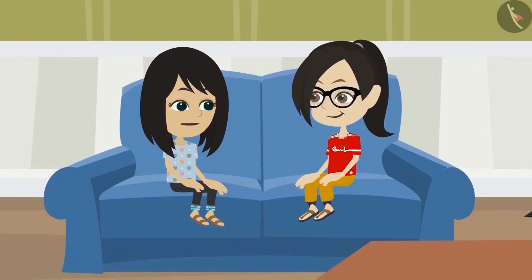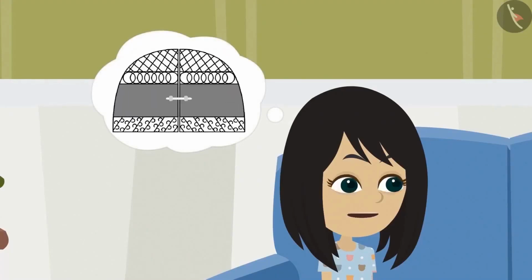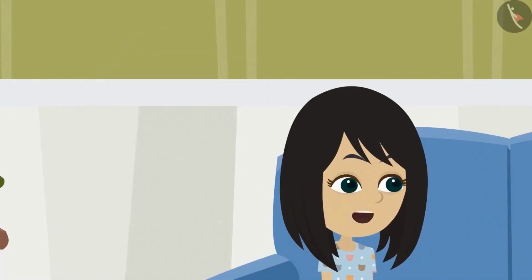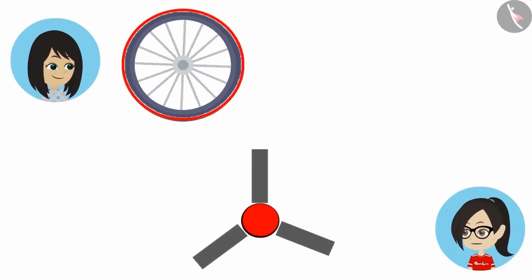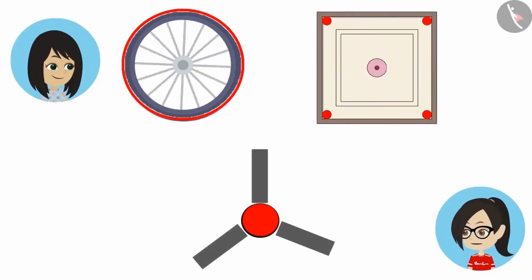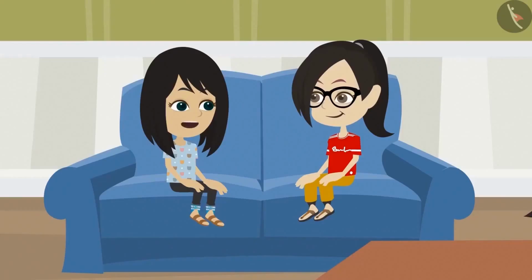Well, it means that a circle can be used to enhance the beauty of an object, or it may be a necessity for an object. Yes, like in Rangoli, Mummy's sari, and the design on the gate, the circle is there to enhance their beauty. Whereas for the wheels of a bicycle, center part of a fan, holes in the carom board, the circular shape is an essential part. Think if the wheels of the cycle are in the shape of a square, how will we ride it?